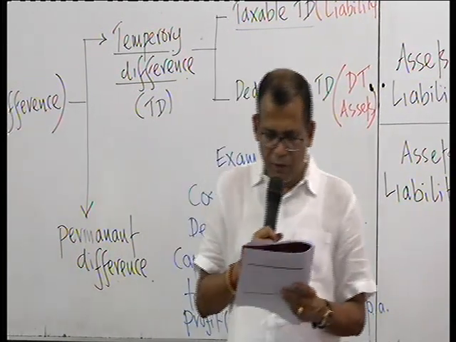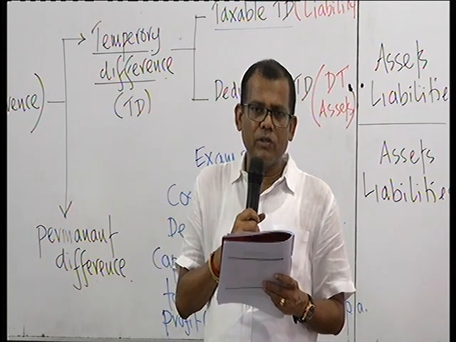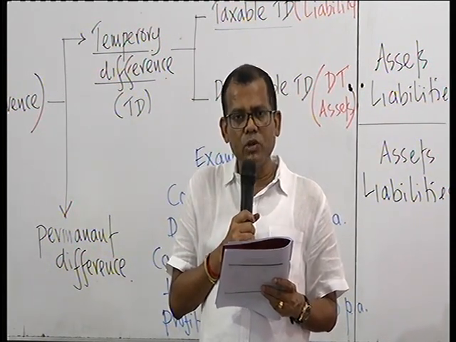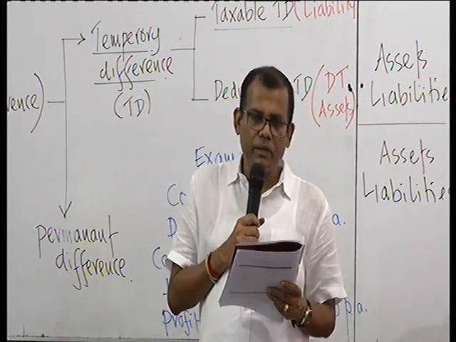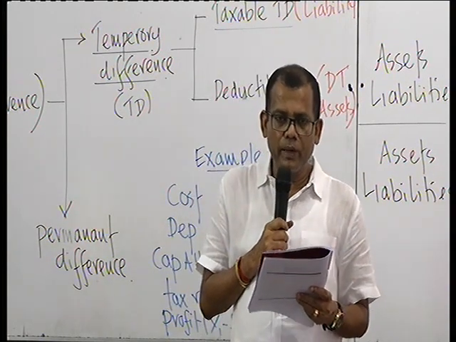Similarly, revenue from the sale of goods is included in the accounting profit on the sale taking place, but the tax authority is going to tax you only when you receive cash. Same impact, same implication. You are at an advantage now, therefore you got to make a deferred tax liability.